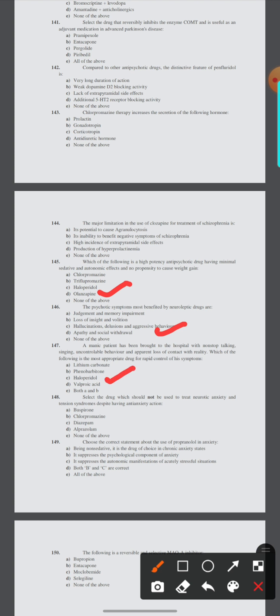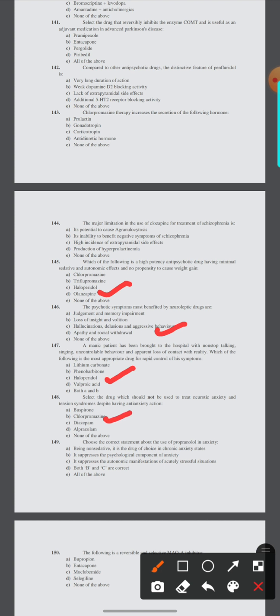148. Select the drug which should not be used to treat neurotic anxiety, tension syndrome, or dissociative states having anxiety: bisoprolol, chlorpheniramine, diazepam, alprazolam, or none of the above. Here the option is B, chlorpheniramine.